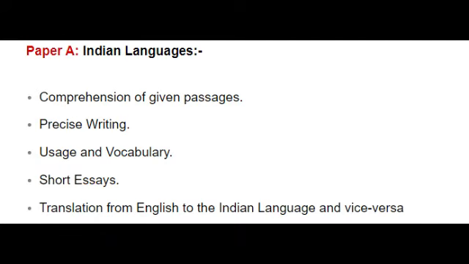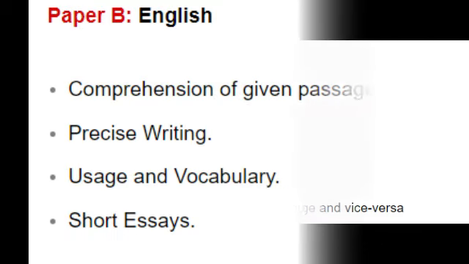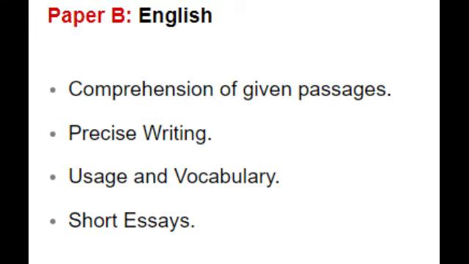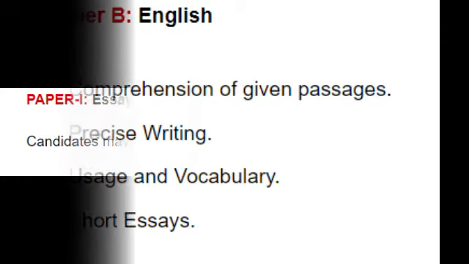Now let's see the UPSC syllabus 2021 for the mains examination. As we all know, the first two papers, paper A and paper B, will be qualifying papers on Indian language and English. In the Indian language paper, there will be comprehension of given passages, precise writing, usage of vocabulary, short essays, and translation from English to the Indian language and vice versa. Paper B is English: comprehension of given passages, precise writing, usage and vocabulary, short essays.